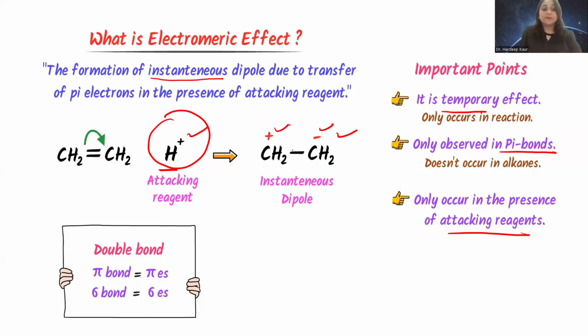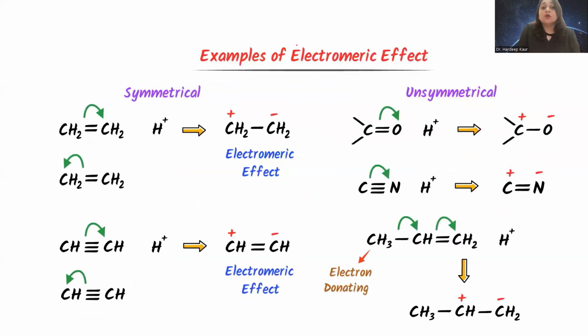Similarly, we will see the type of attacking reagent and how it attaches itself to the alkene. The electromeric effect can be symmetrical or unsymmetrical. Suppose this is the first reactant, CH2=CH2, with a double bond. This is the attacking reagent. And here you see the transfer of the pi electron goes onto this carbon. Because it is taking the electron, it gets a negative charge. Because this carbon is giving the electron, it gets a positive charge.